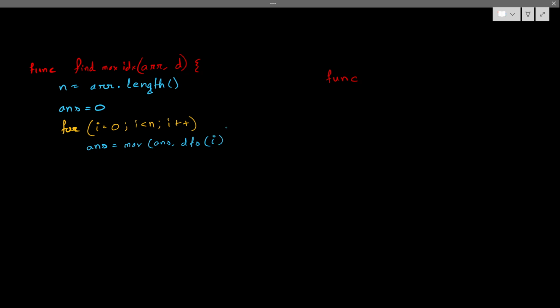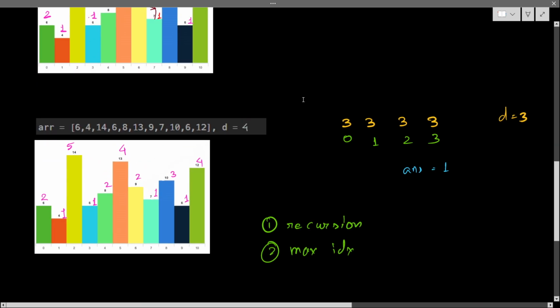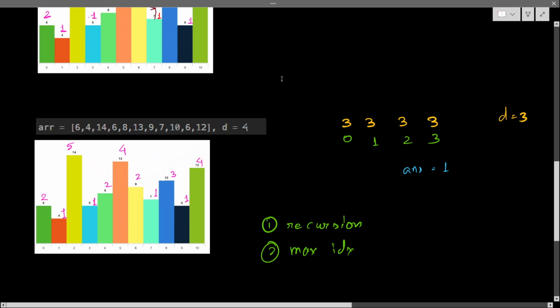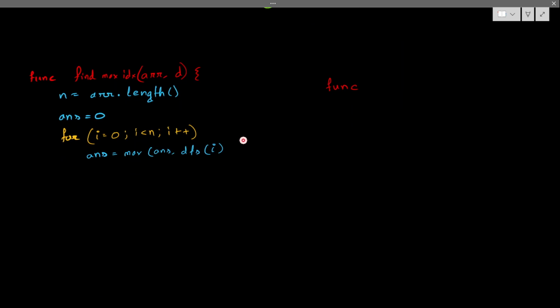For each case, I don't know from which place I can start. I can start from here, from here, from here. So I have to calculate for each index, what could be my maximum value, because they didn't say I have to start from here only. I can start from any index. So that's why this will be an answer. And at the end, simply return answer. This is my main function.